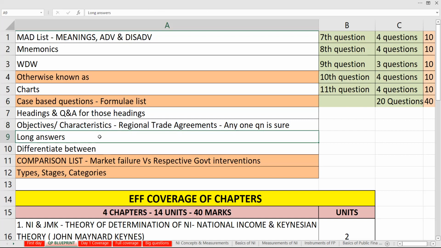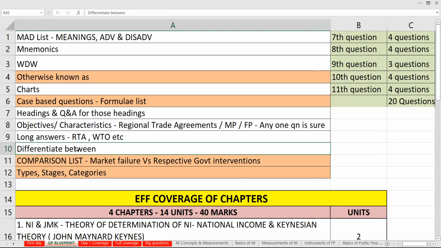So this is for your objectives and characteristics also, and regional trade agreements is for your long answers also. I can say regional trade agreement, I can say WTO questions, like that. There are various questions. I can bring both objectives and characteristics. I can also say objectives and characteristics for monetary policy, fiscal policy, etc. So you can easily know what we are going to talk about.